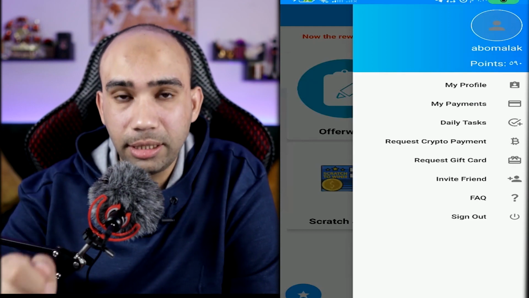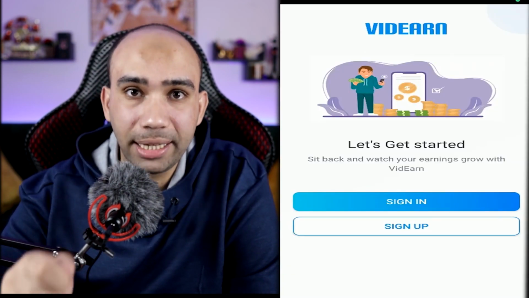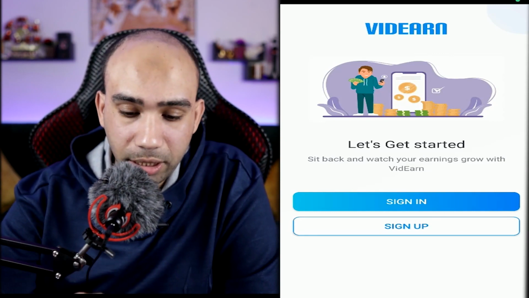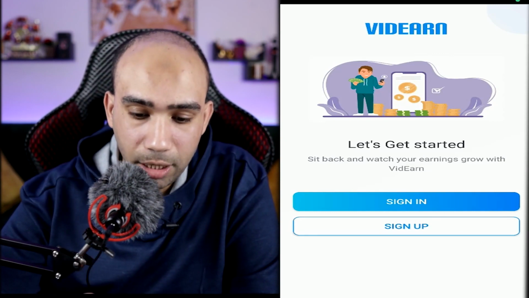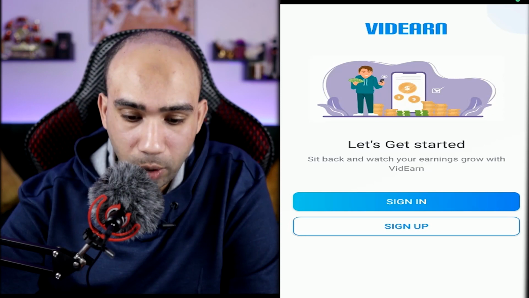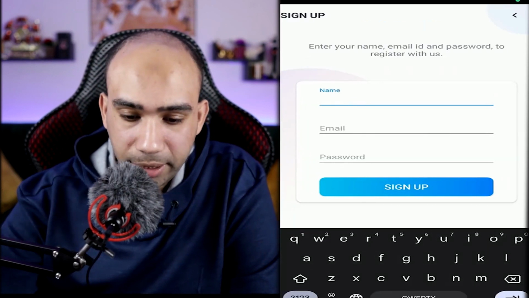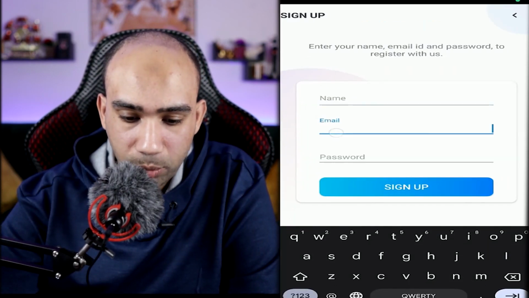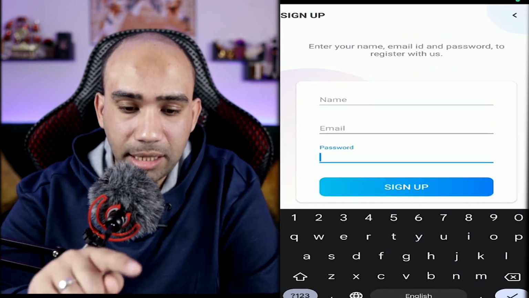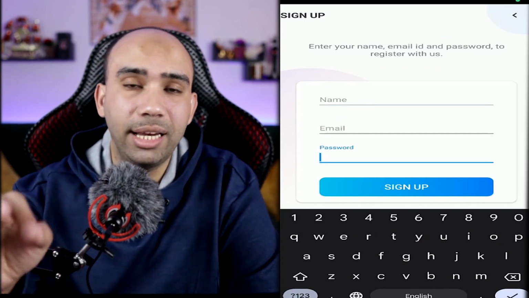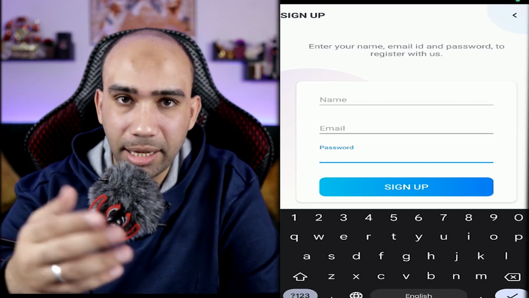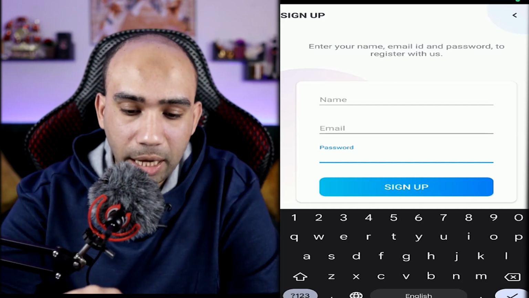After that, you click on sign up. Here you write your name, here your email, and here the password. Make sure you remember the password and do not forget it, because if you exited the application completely by mistake, or deleted it, or transferred it from phone to phone, you will need to remember the password and the email address you registered with. After you enter your data, you click on sign up. You have created an account on the site.